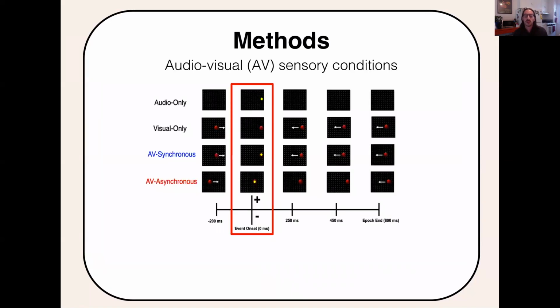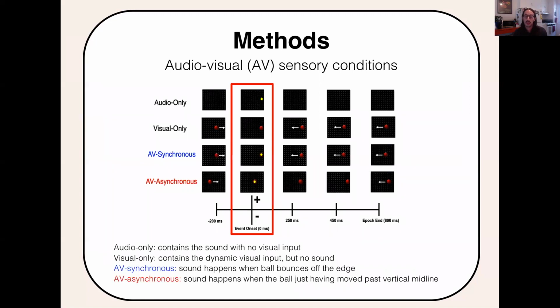I'll now present the 4 left start sensory conditions with an event epoch drawn below. The red frame here reflects the point in time in which we're event epoching for each sensory condition. Here are the brief descriptions of each trial, which occurred with equal probability and was randomly generated.